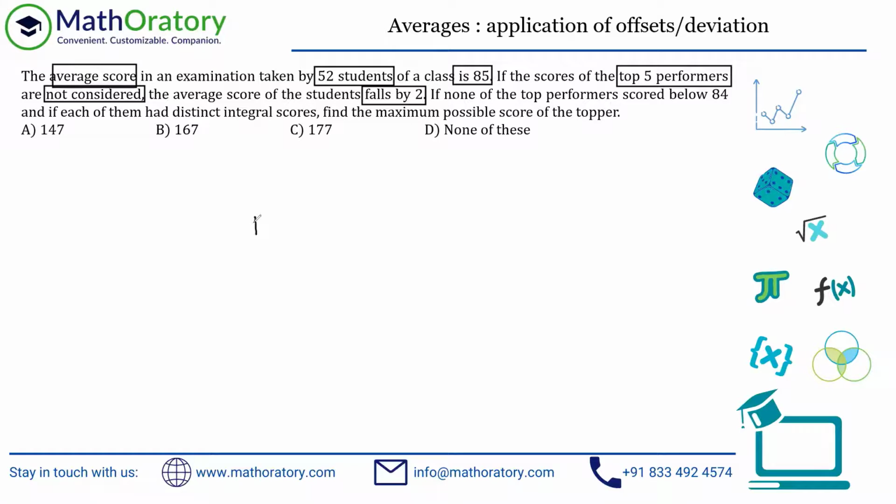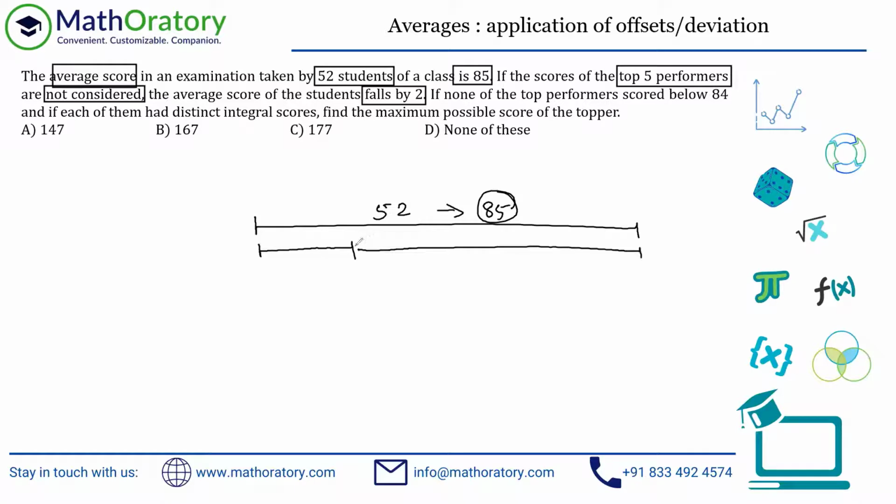So first thing what we know is there are 52 students. So I'm going to use deviations, that will be faster to calculate with. Total will be a little lengthy to calculate with. So I'm going to consider the deviation technique. So 52 students, they are having an average of 85. Now what we know is the top 5 performers. Let me leave that as of now. If they are not considered, so if I consider the other 47 people, then the average score falls by 2. So effectively what it means is the average score becomes 83, isn't it?